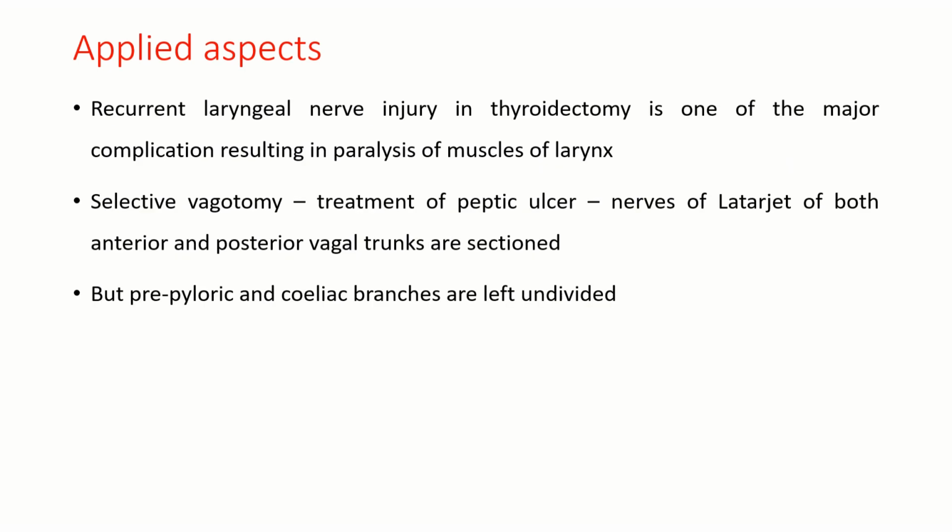So then recurrent laryngeal nerve injury in thyroidectomy is one of the major complications, resulting in paralysis of muscles of the larynx. So then this is selective vagotomy, which was a very important surgery in earlier days. It was performed as treatment of peptic ulcer. So nerves of Latarjet of both anterior and posterior vagal trunks are sectioned. But prepyloric and celiac branches are left undivided to retain the peristalsis and sphincteric action.